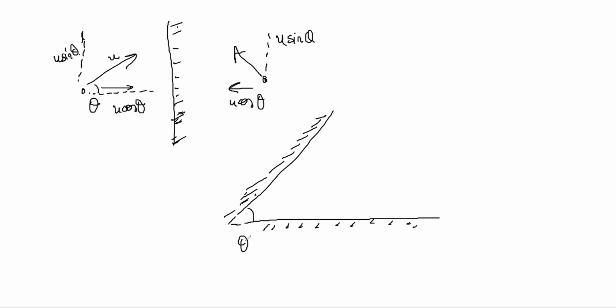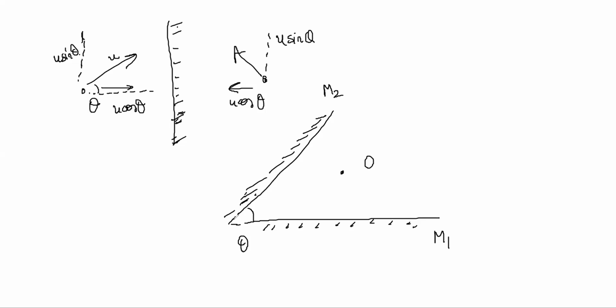Now the object is placed. So this is our mirror 1 and mirror 2. This is mirror 1. This is mirror 2. Now the object is placed somewhere at a point. Let's say it is placed at this point.